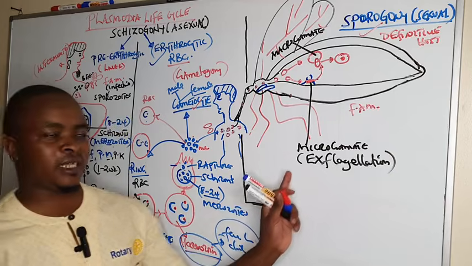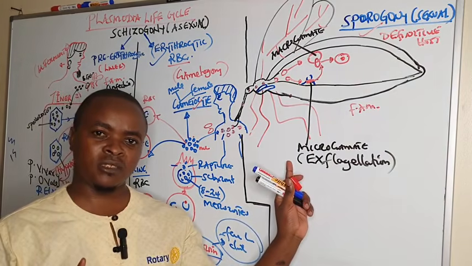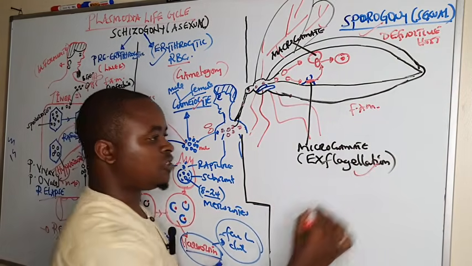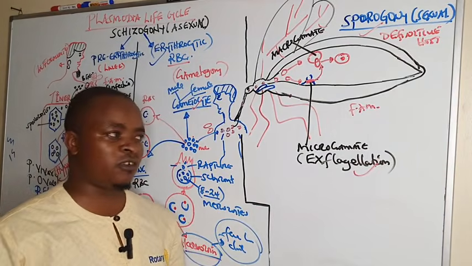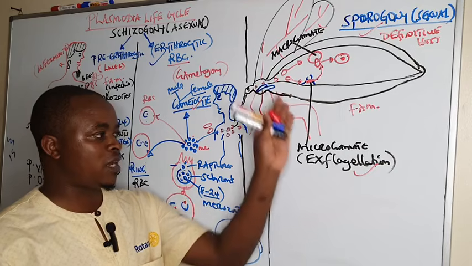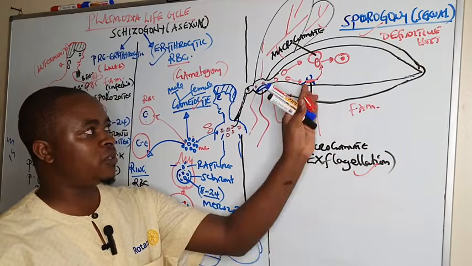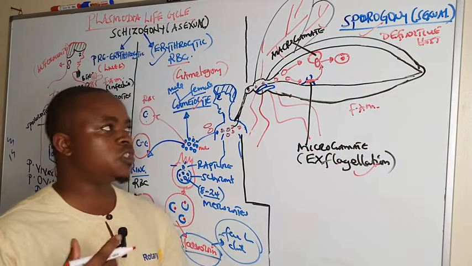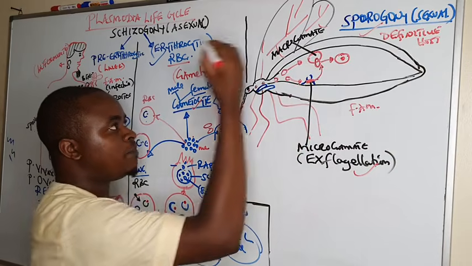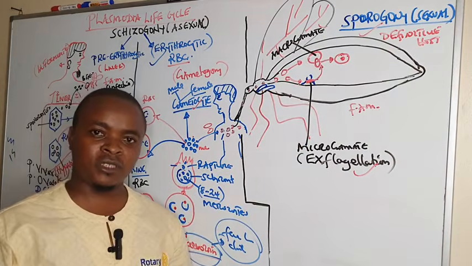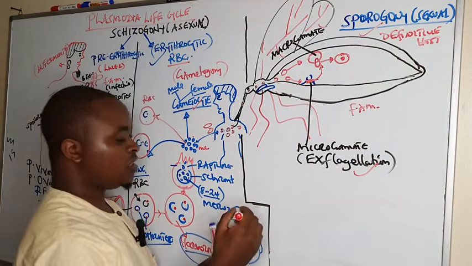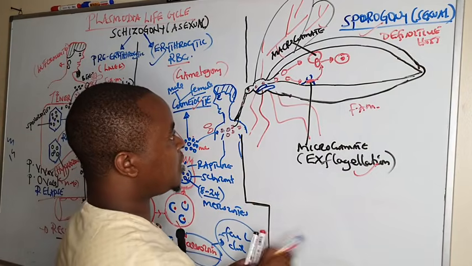So don't forget that the male gametocyte undergoes exflagellation, whereby it is a kind of cell division whereby the microgamete develops flagella. And this flagella enables it to become motile so that it can move towards the macrogamete to fuse under fertilization to form what we are calling a zygote.